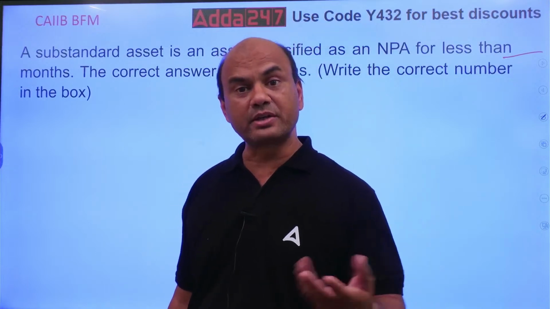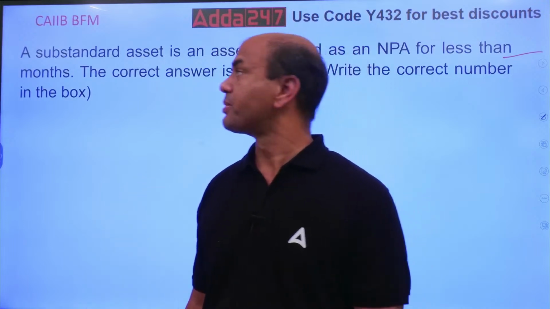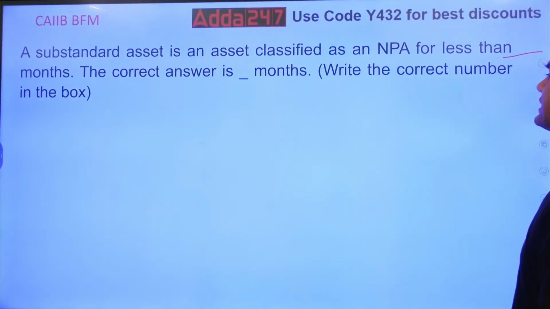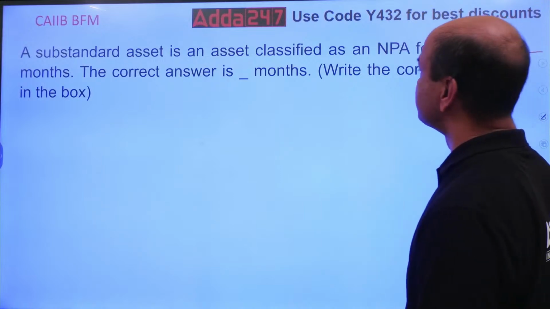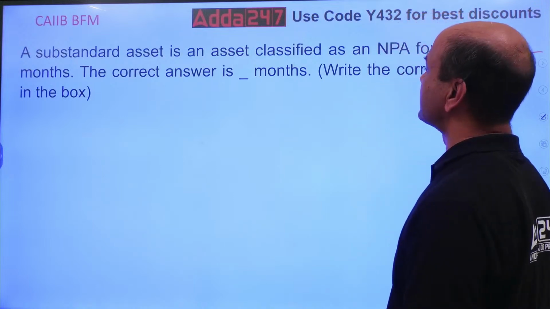Nowadays we are having subjective questions without options. This is one of them. So a substandard asset is an asset classified as an NPA for less than dash months. For how many months will the account stay classified like this?